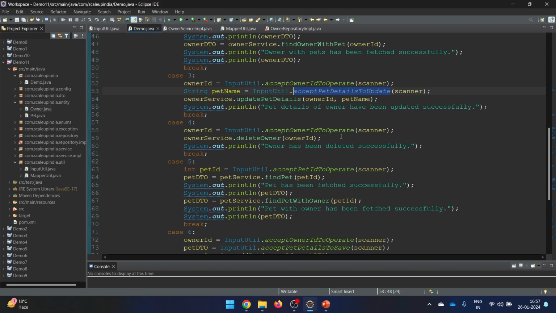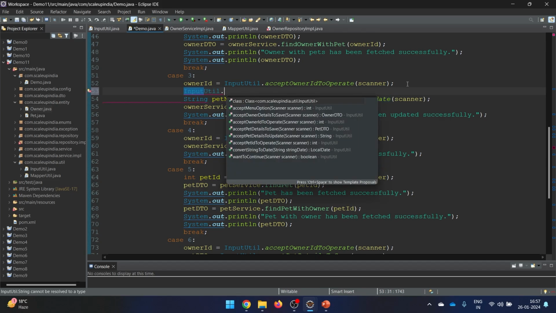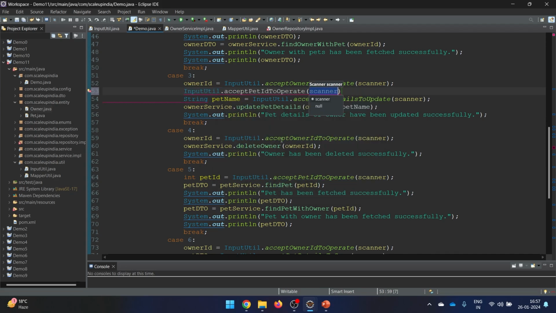So if I need to accept the pet ID, let me see if we have any method for that. What I'll do is say here inputUtil dot, and let's say acceptPetIdToOperate. Yeah, this is the one. So this can provide me the pet ID. The method is there. Let me see if we have this particular variable, or I need to create a new one. Okay, this variable is here. So let me cut from here and paste it here, and this looks fine. So we need to accept owner ID, pet ID, and the pet name also, on which we wish to operate. This is the new name which we wish to add here.